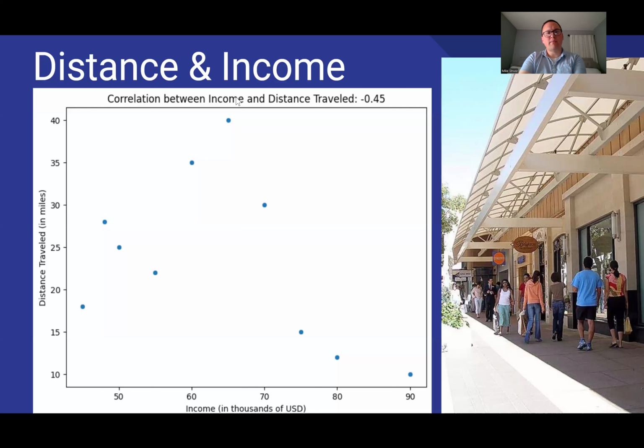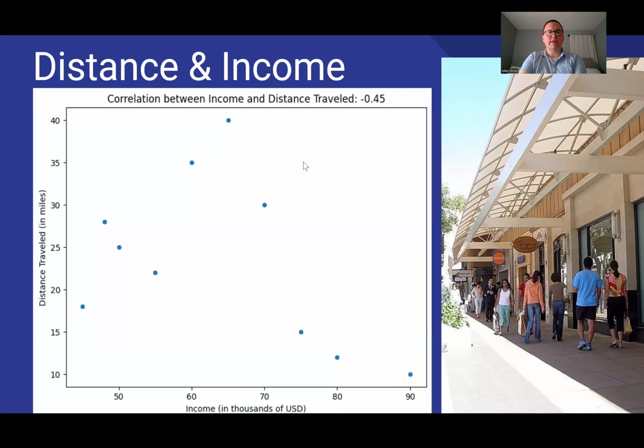We have some numbers up here that aren't quite mild or extreme outliers, but maybe make this correlation weaker. I did test what it would do if I removed this person who traveled 40 miles, and removing that data piece alone strengthened it to a negative 0.57.